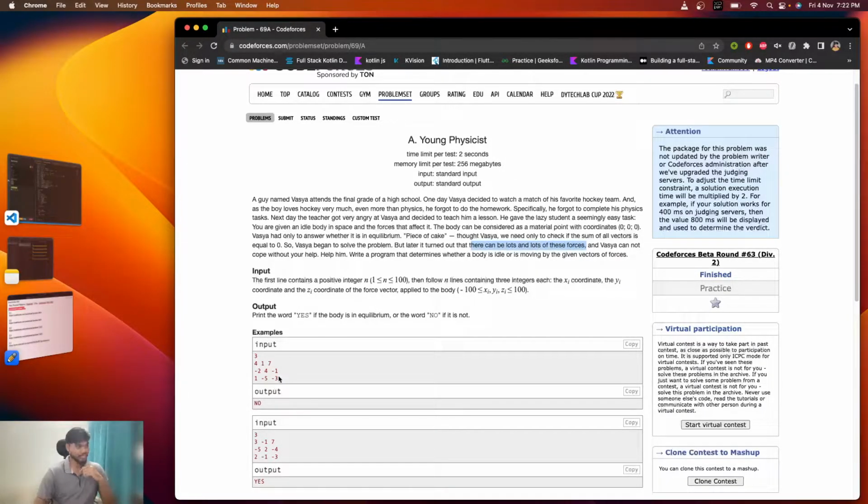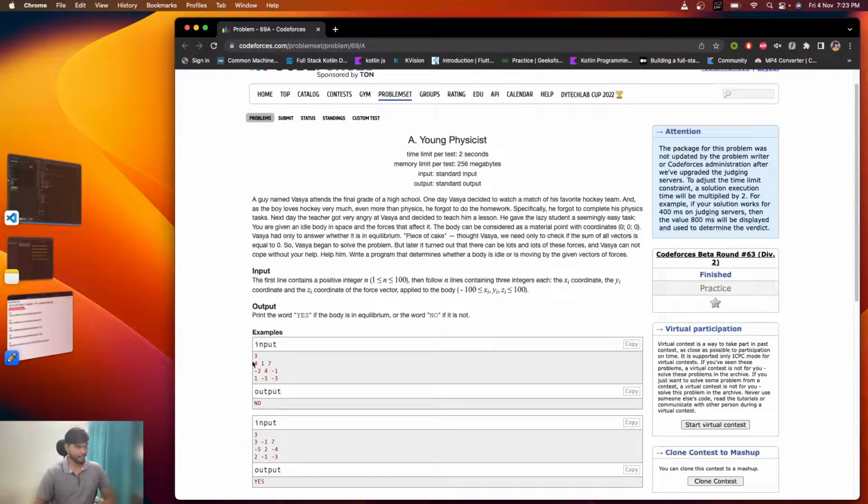As an example, only three forces are given here, but there can be around 100 forces acting on that body. Doing that manually is hard, so that's why he wants your help. Write a program that determines whether the body is idle or moving by the given vectors of forces.